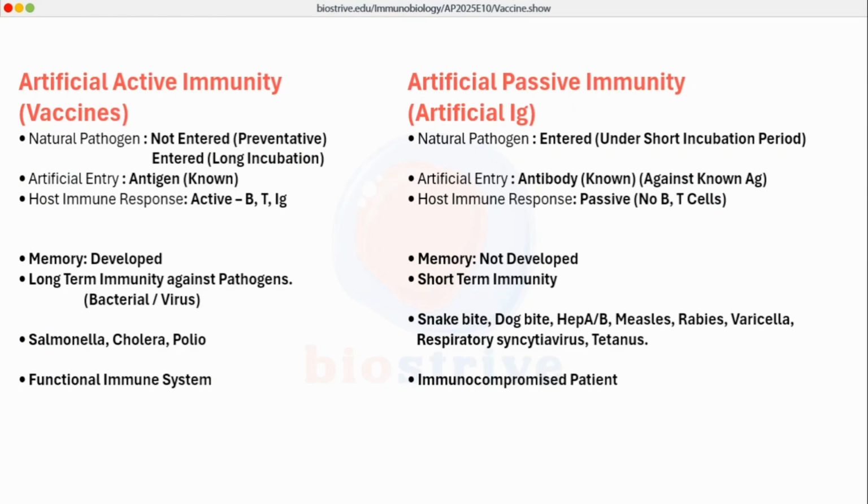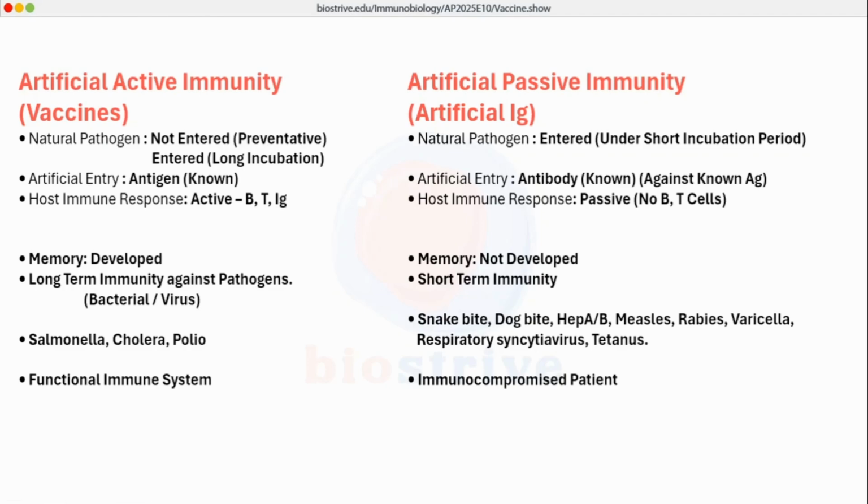Artificial active immunity we also call vaccines, and artificial passive immunity we also call artificial antibodies. So, what is the natural course of pathogen? The natural pathogen may still not have entered. It is a preventive kind of immunity. We give the vaccine before the natural infection has ever happened. That is the whole point.